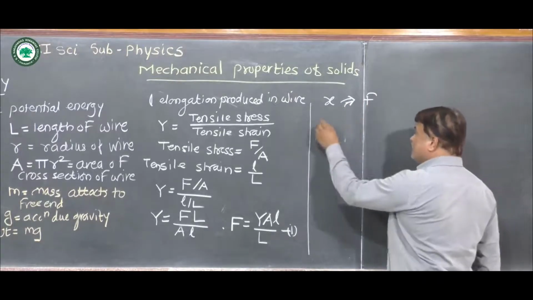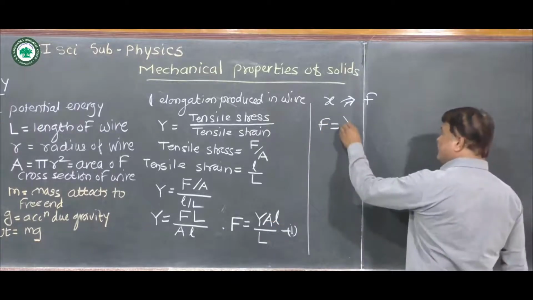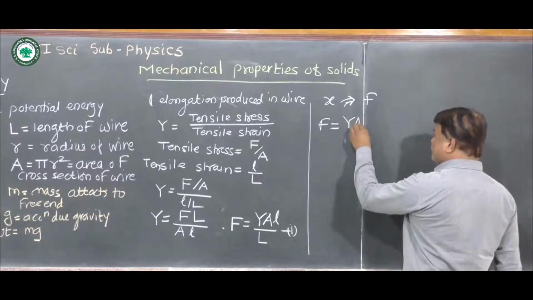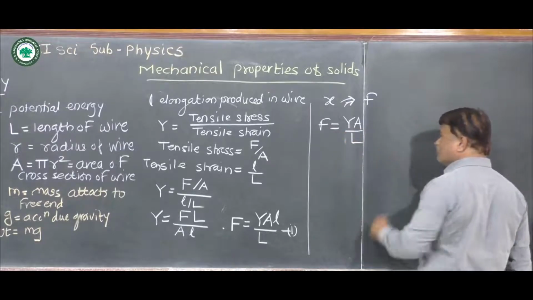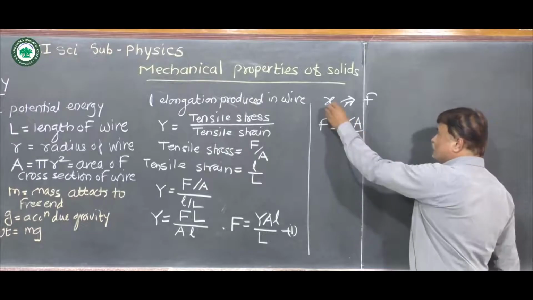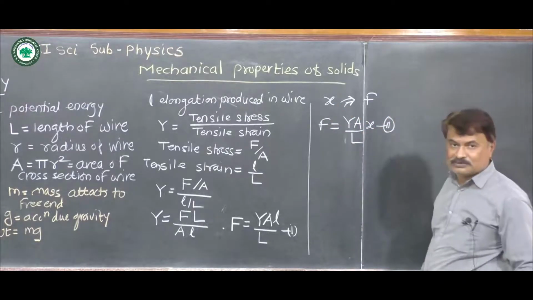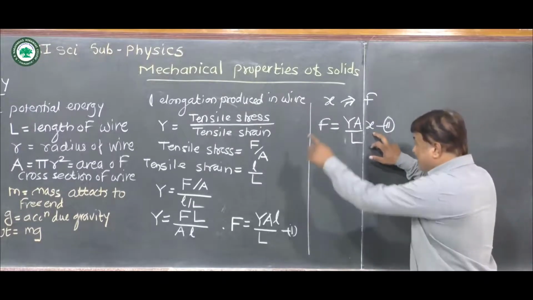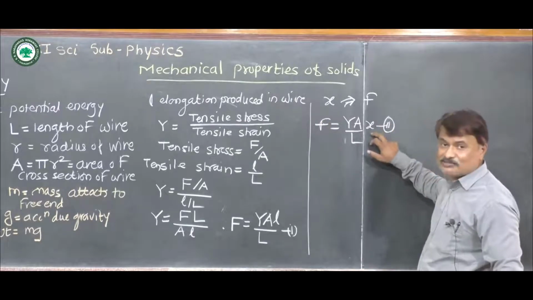And this small f is equal to, by using the same formula, since the wire is the same, Young's modulus Y, area of cross section A, and total length of wire also capital L. Now the elongation produced in this case is small x, so this is equation 2. Equation 2 gives us the magnitude of applied force for smaller elongation small x.